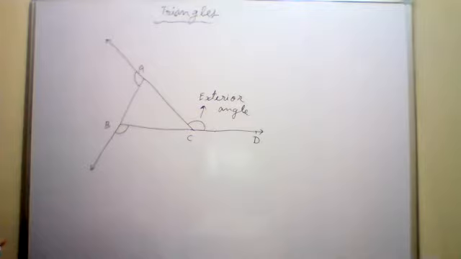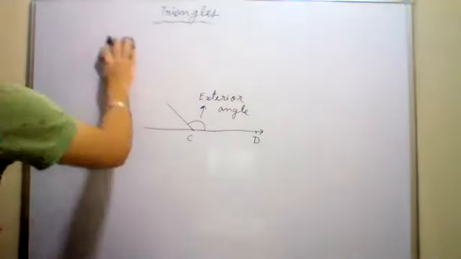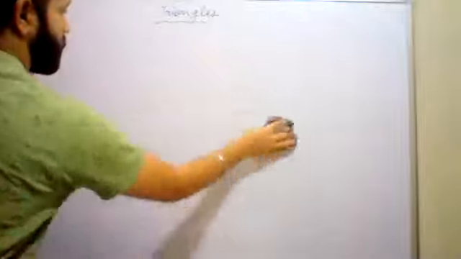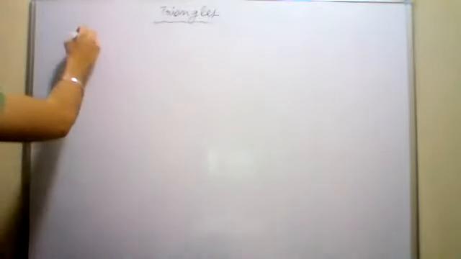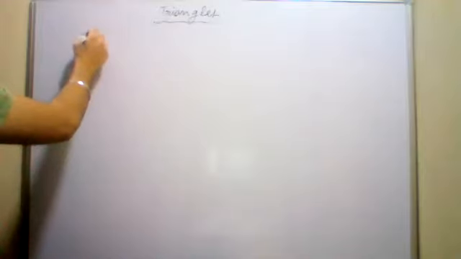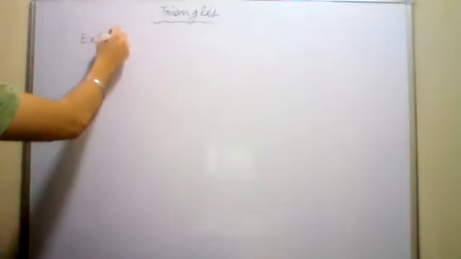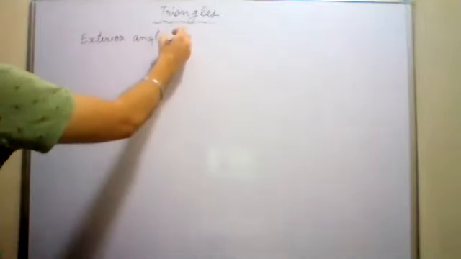Now let us study what is the property related to the exterior angle. So you all can write down the heading: exterior angle property of a triangle. Sir, we are studying the chapter properties of triangles. So this is another property of a triangle, the exterior angle property of a triangle. Very important.